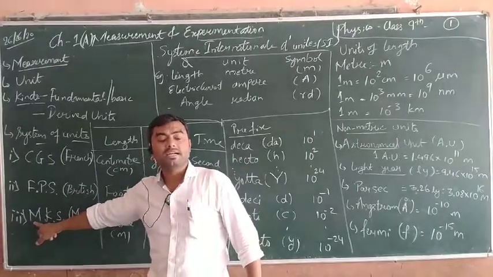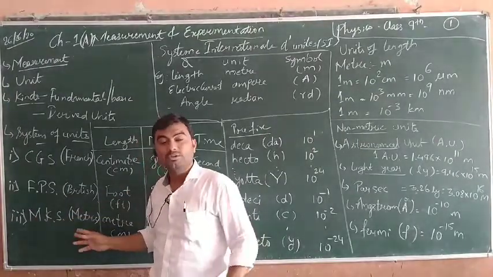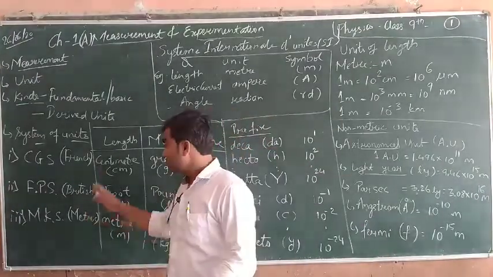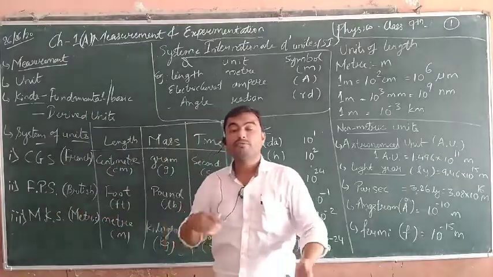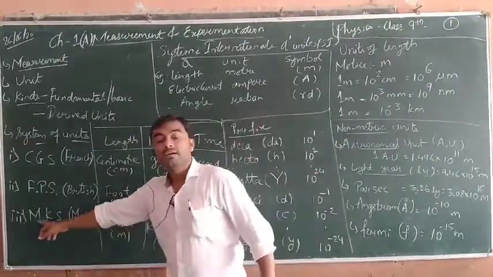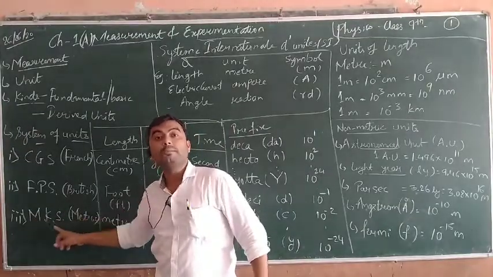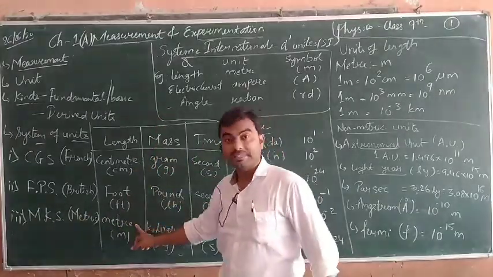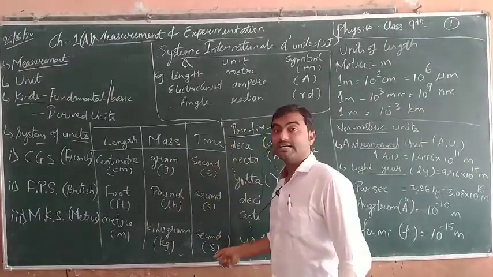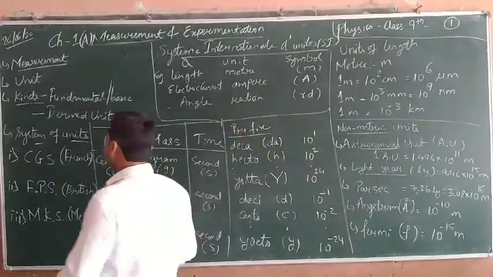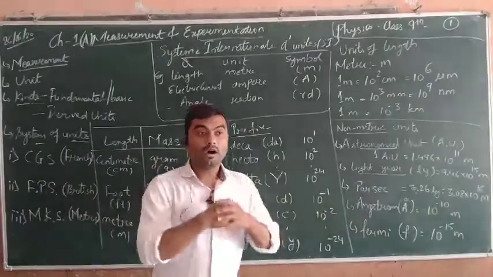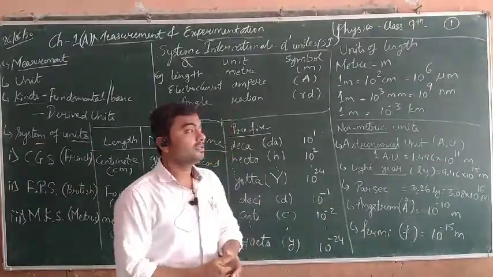Third is the MKS, a metric system. So they came to the conclusion that there should be one unit that can be used by everyone in the world. So they gave the metric system MKS, meter kilogram second. Again for length they considered meter, small m; mass, kilogram, small k small g; and time, second, small s.